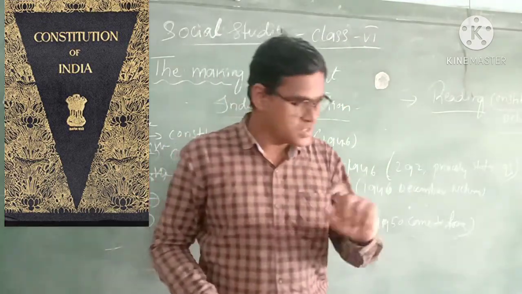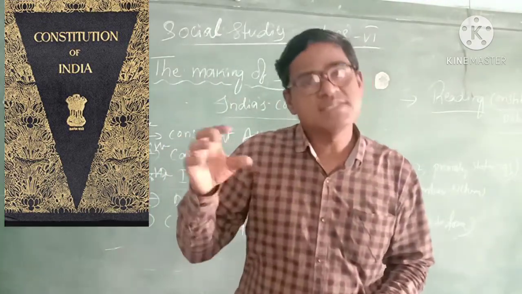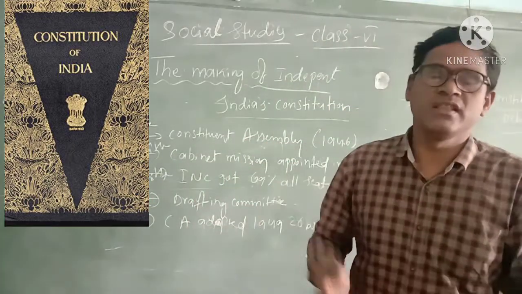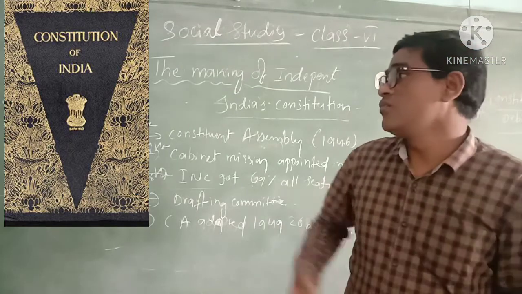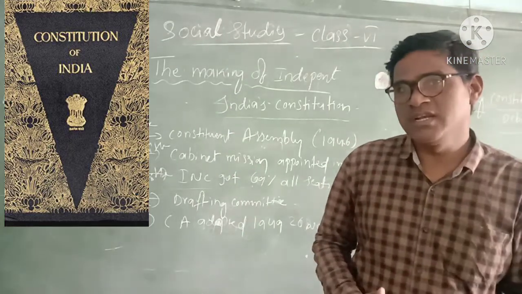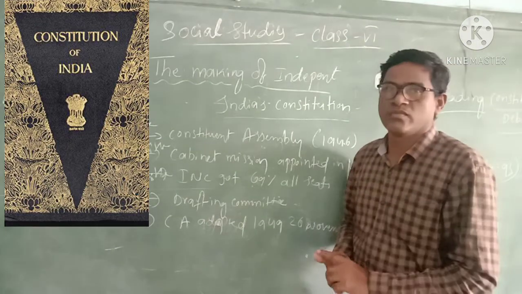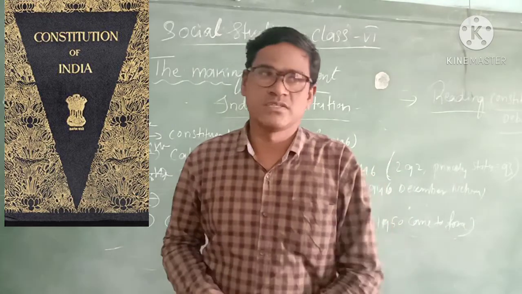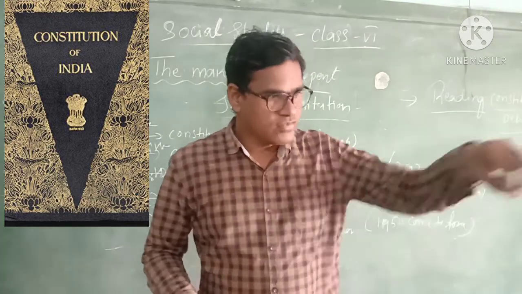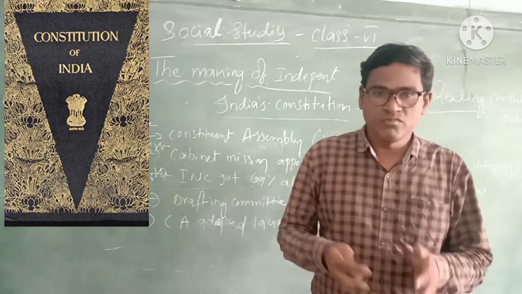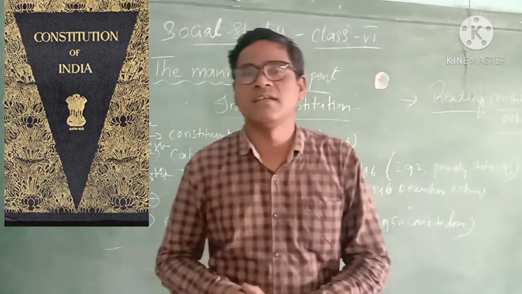So all the citizens who are living in that country have to follow what is mentioned in the constitution. Everyone should follow the constitution's rules and regulations. After getting independence, we compulsorily need one constitution, one set of guidelines to rule this country.